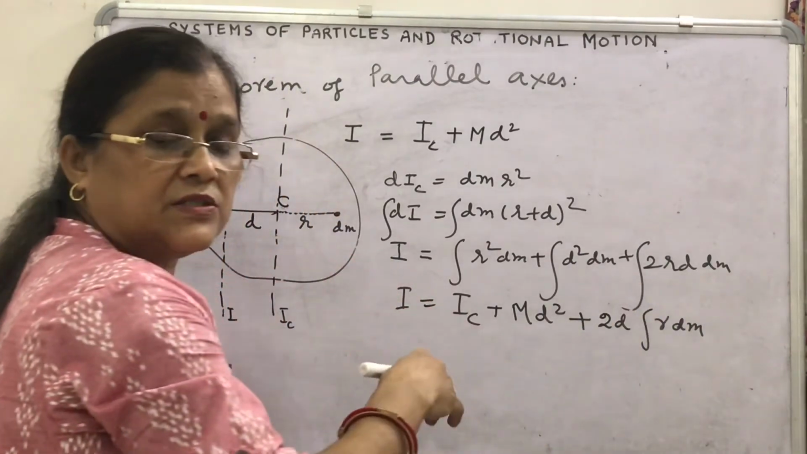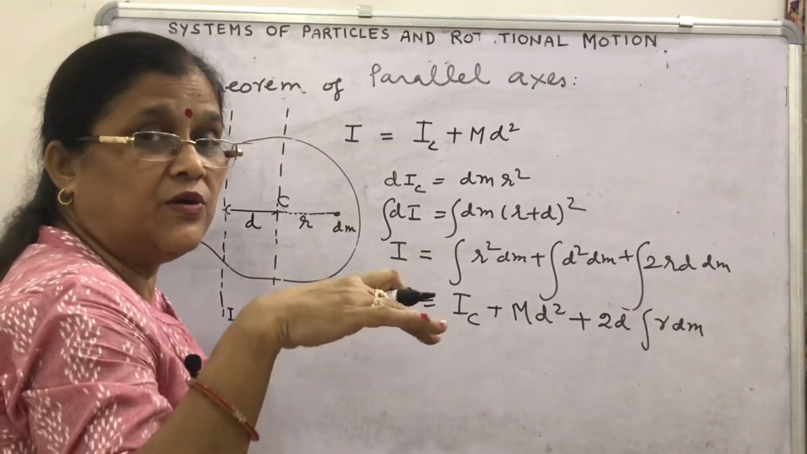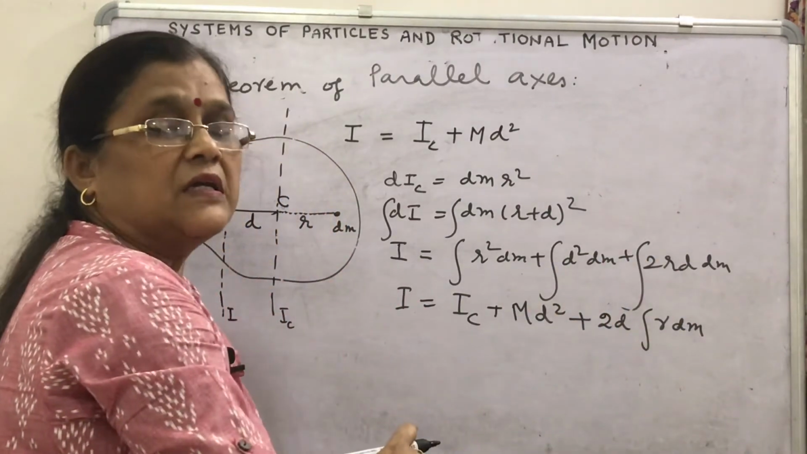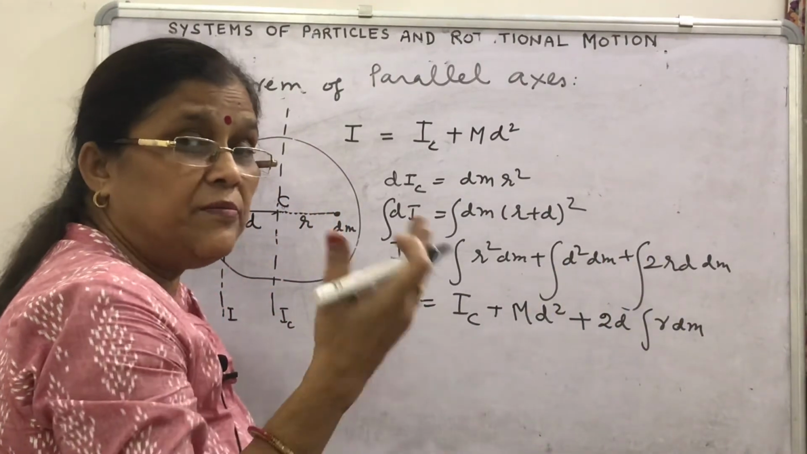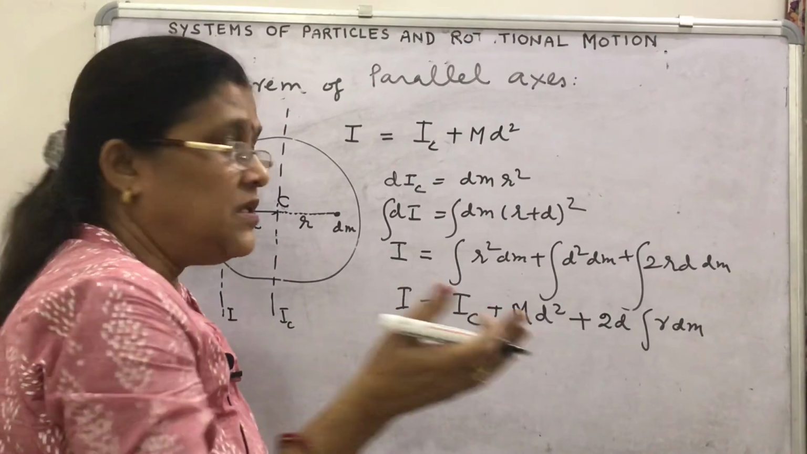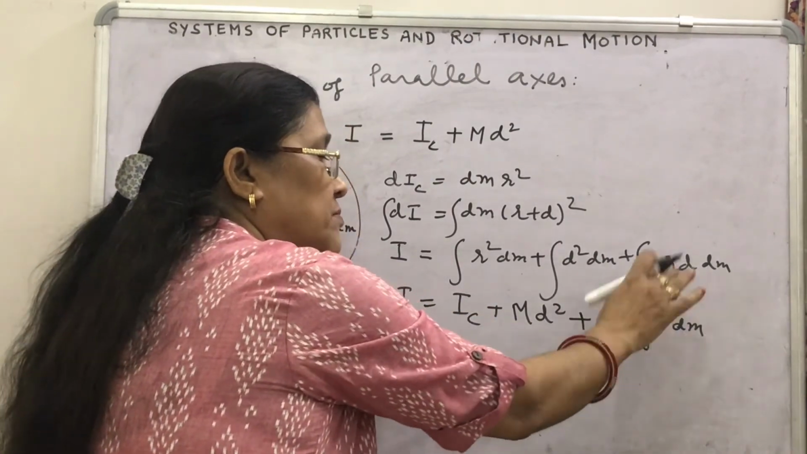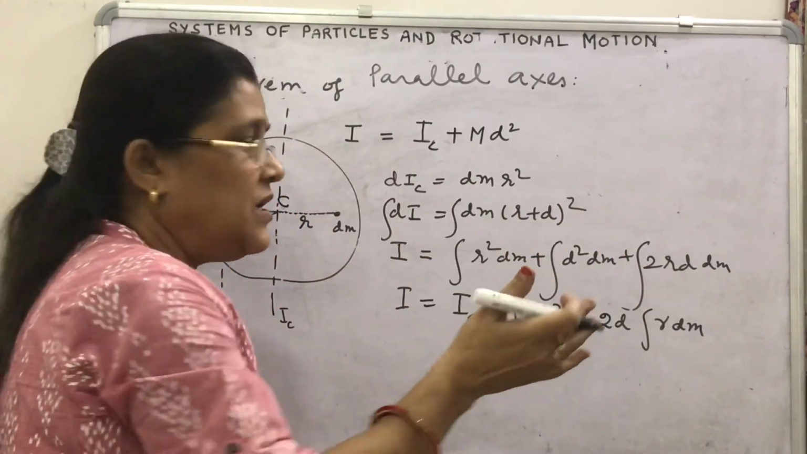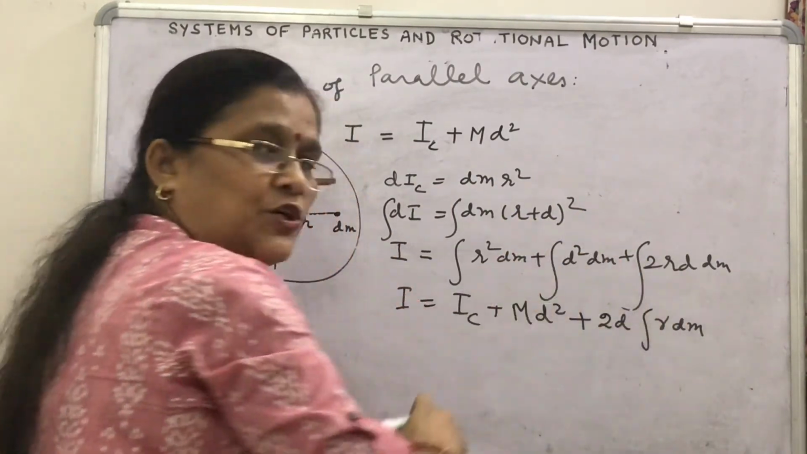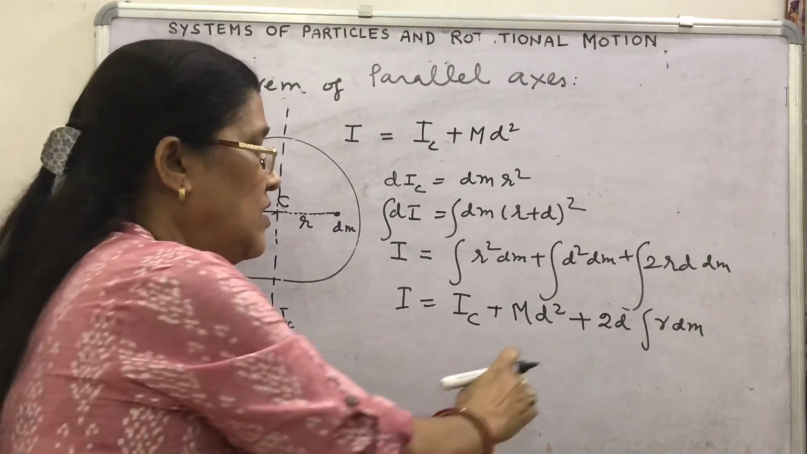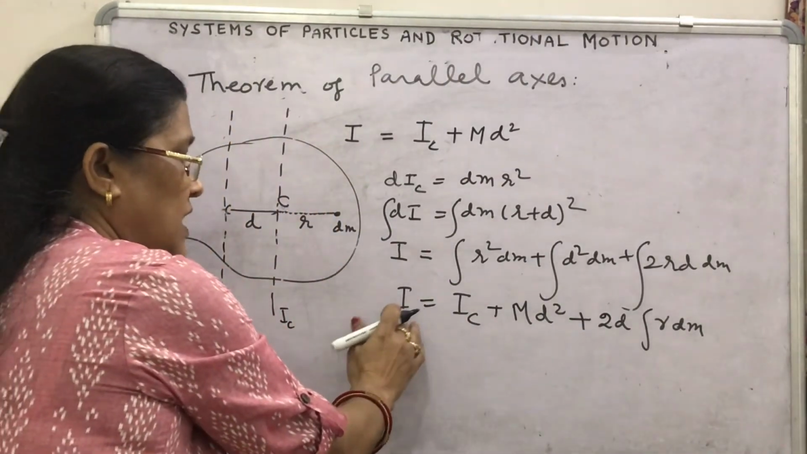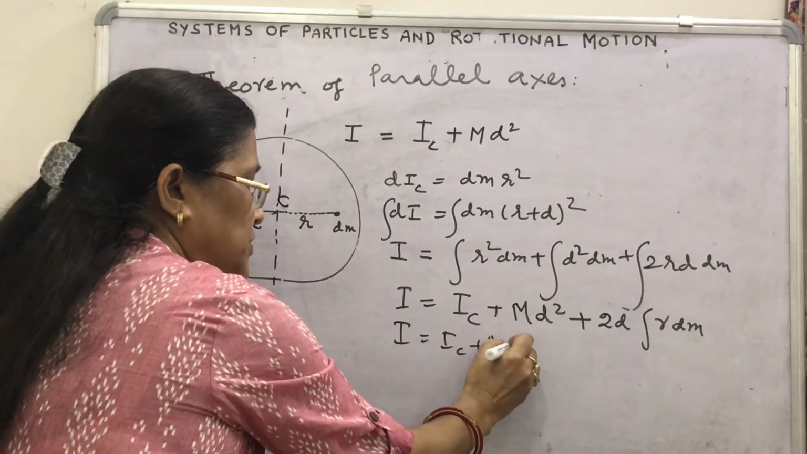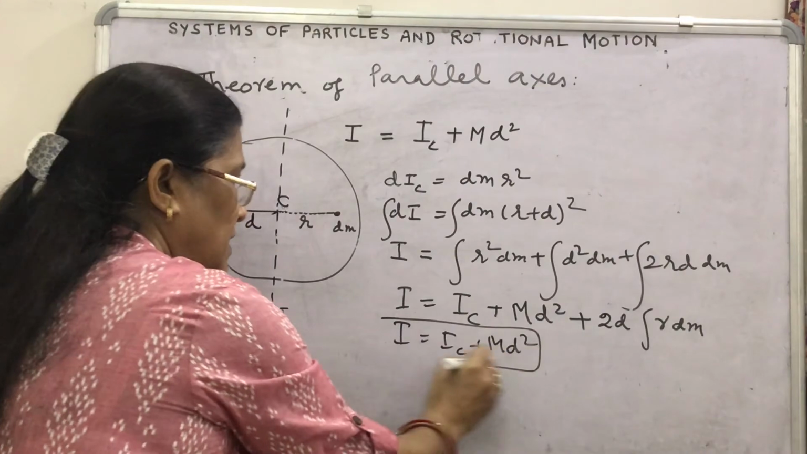the center of mass. You know, in the center of mass video we defined what the position of the center of mass is and how it is defined. Since the body balances at the center of mass, the distribution of mass r dm about the center of mass of the object is such that this ∫r dm is 0. What is left here? This I equal to IC plus Md², which you had to prove.